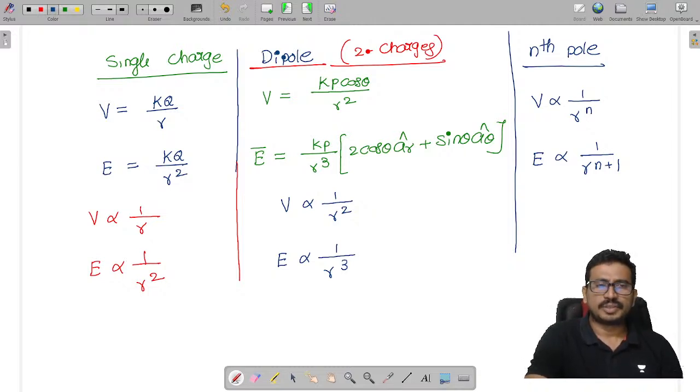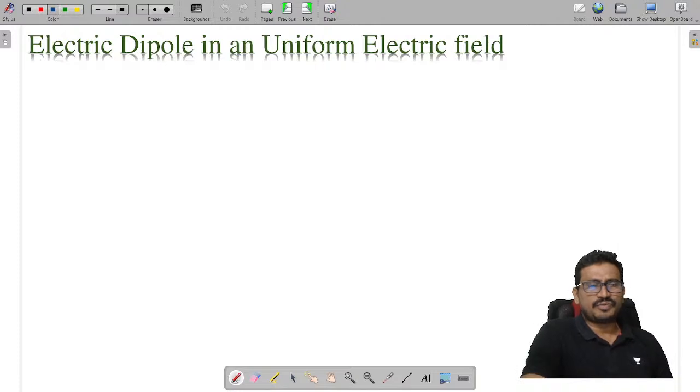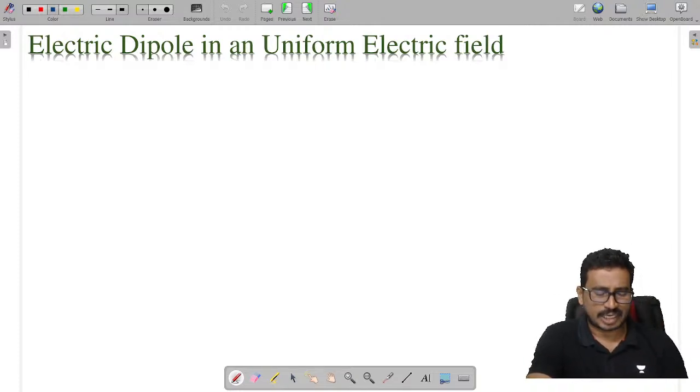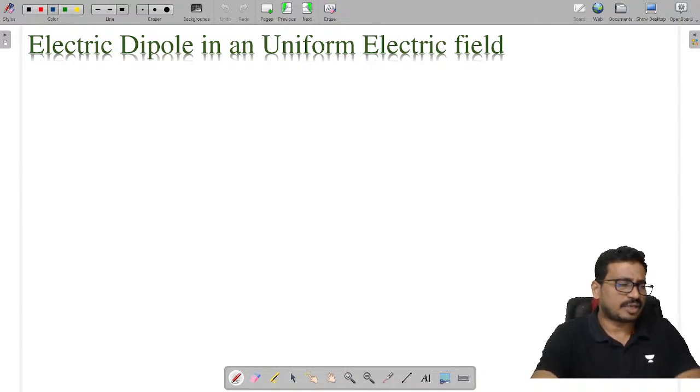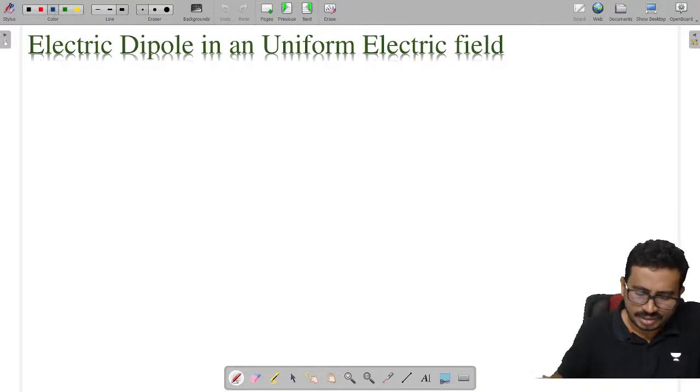Let's see the next one. Electric dipole in a uniform electric field. What will happen if I place my dipole in a uniform electric field? Let us see this thing here.